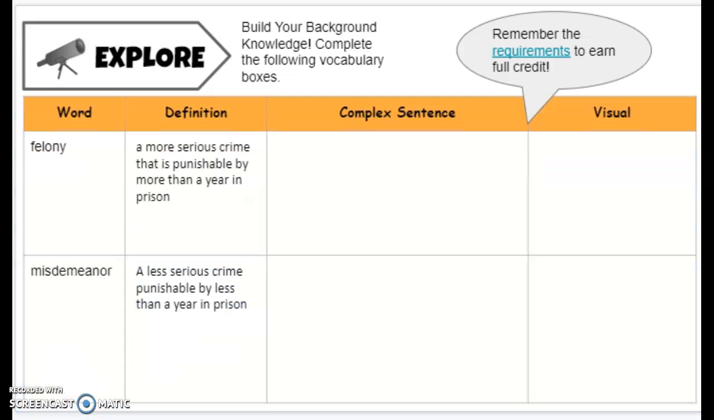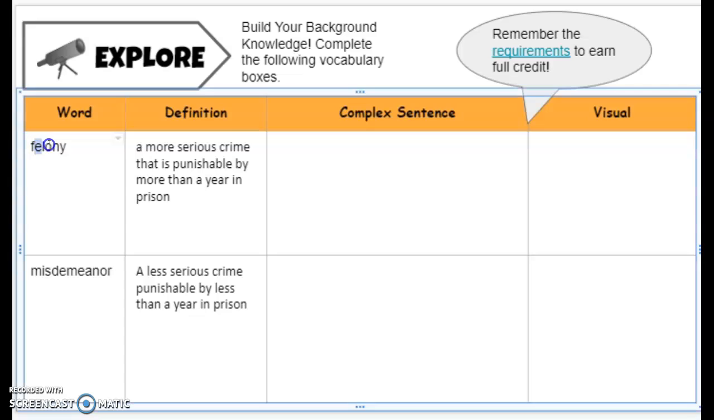Go to the next page. First word is felony. A felony is a more serious crime. It's punishable by more than a year in prison. Think murder, or deadly assault, or theft in Virginia of more than $500.